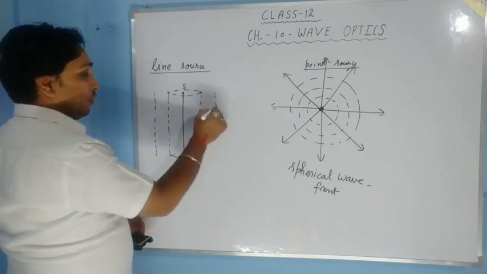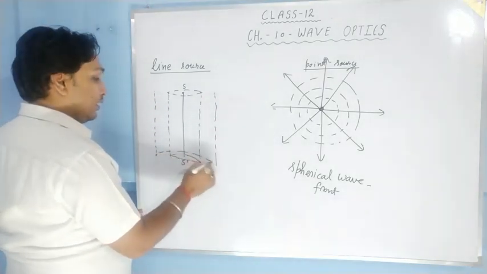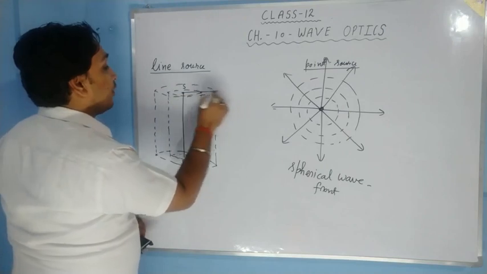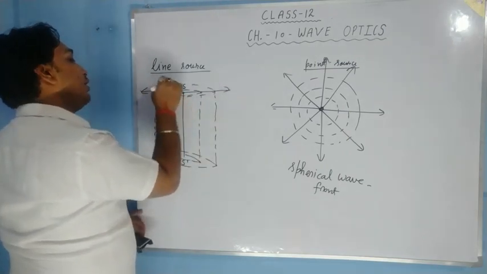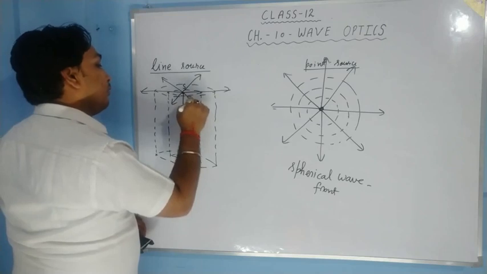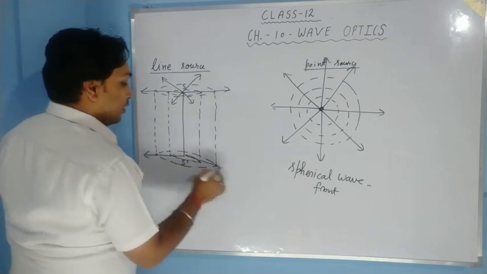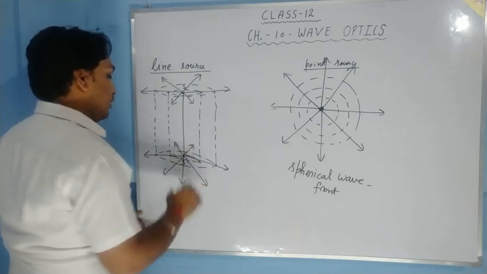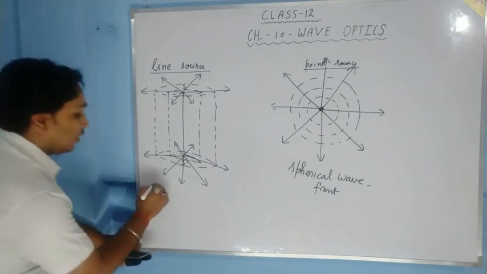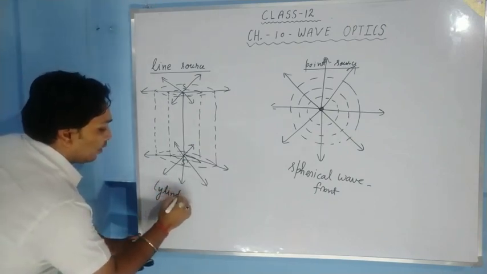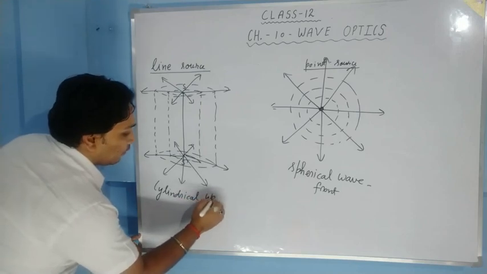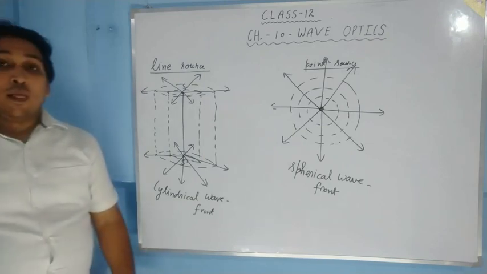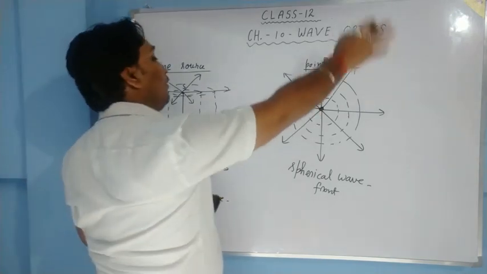So in this case, we get a cylindrical wavefront. If we draw so many, we get so many cylindrical wavefronts. These are the rays of light. So this wavefront is called a cylindrical wavefront.